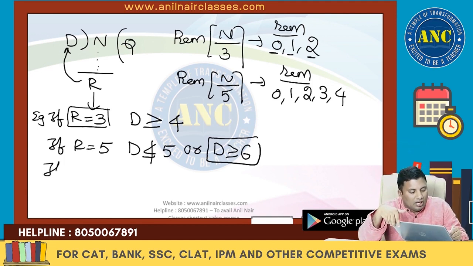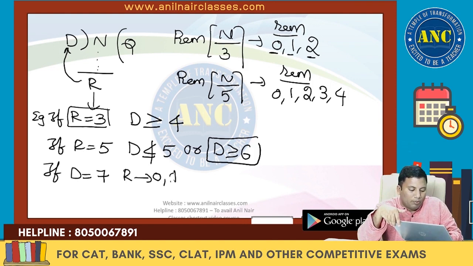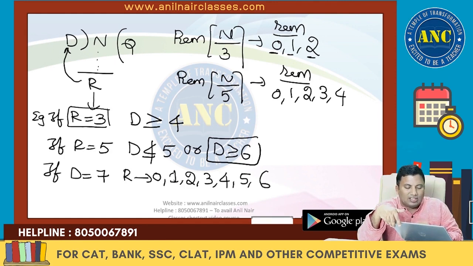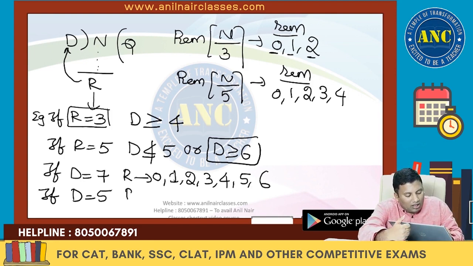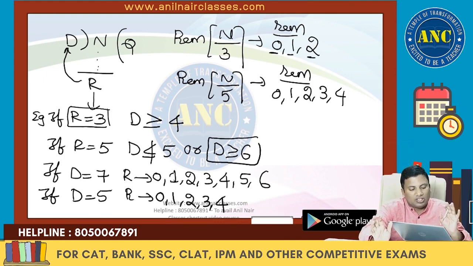If the divisor is 7, when you divide a number by 7, what are all the remainders possible? It could be 0, 1, 2, 3, 4, 5 and 6, that is, 7 remainders from 0 to 6. If the divisor is 5, what are all the remainders possible? 0, 1, 2, 3 and 4. I hope this point is clear.